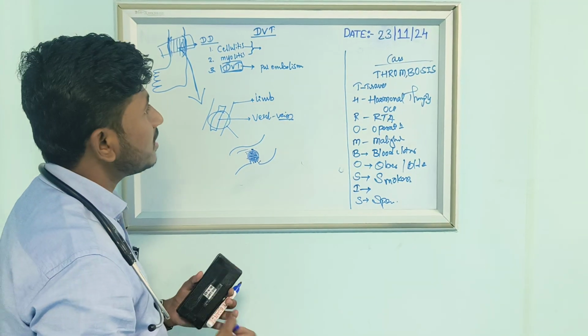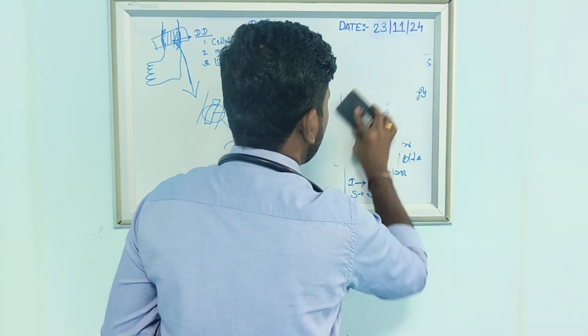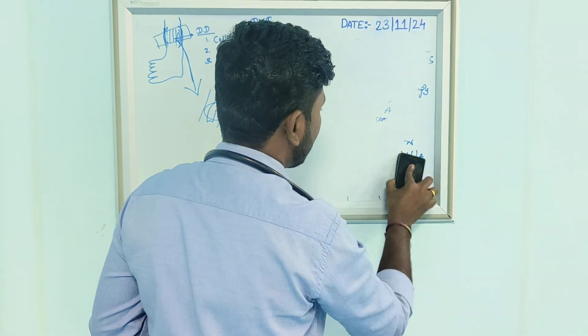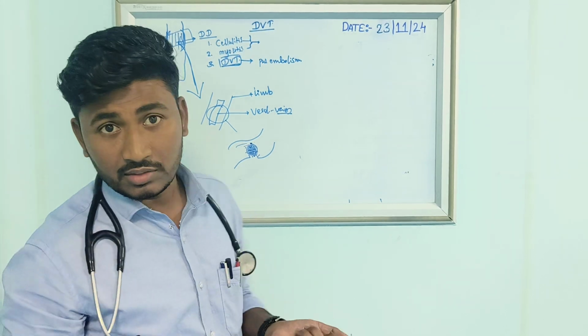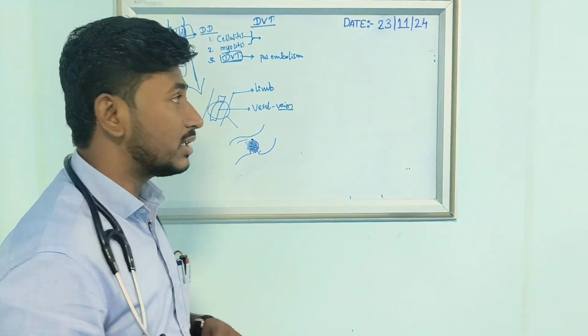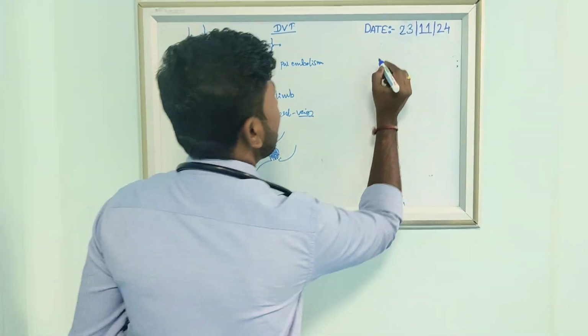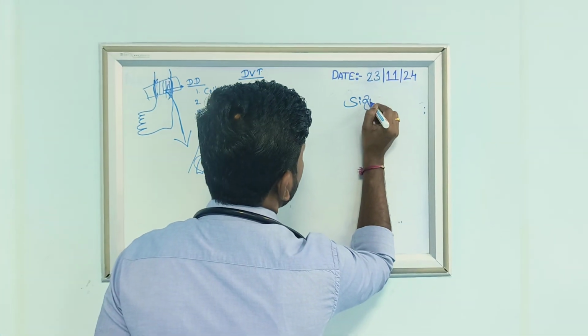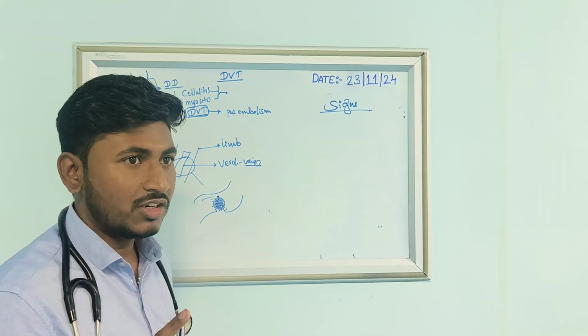And we'll discuss some signs now, signs and symptoms. You know how it will occur. You have seen that every patient will get thrombosis because of the Virchow's triad. You can remember this, it will come for the exam also. Virchow's triad is nothing but stasis, hypercoagulopathy, and vascular damage. This is the pathology. What are the signs and symptoms? Signs. You know there is one test called Homan's test.